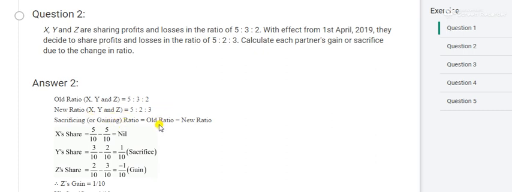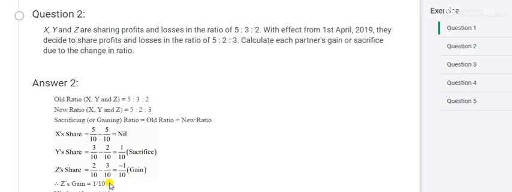X, Y, Z, write the old share 5 by 10, 3 by 10, 2 by 10. Minus, minus, minus, write the new share 5 by 10, 5 by 10, 0. Here it is nil, it means no gain, no sacrifice. Here it is 1 by 10 sacrifice, here it is 1 by 10 gain. So Z's gain is 1 by 10.